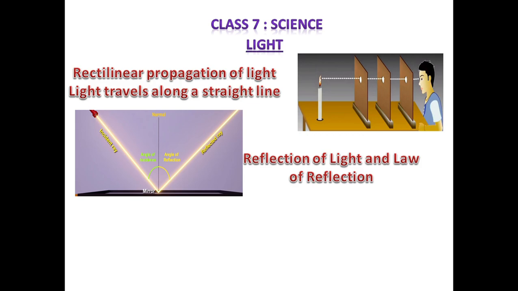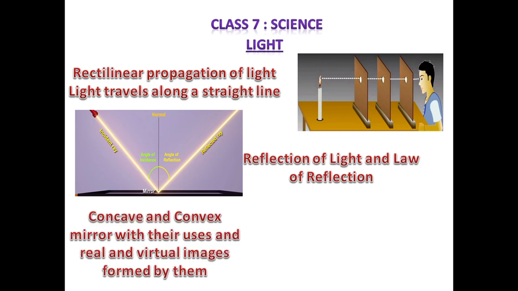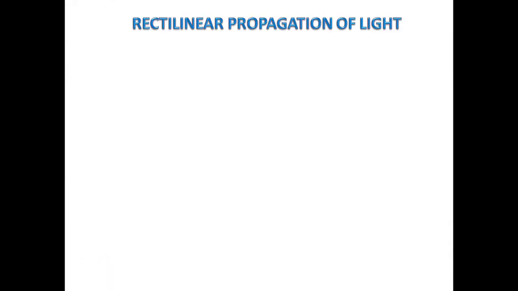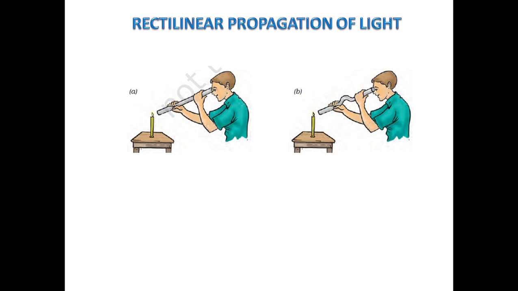Third point we will cover is about concave and convex mirror with their uses and real and virtual images formed by them. Here you can see its picture. Now our first topic is rectilinear propagation of light. Let us see this picture.